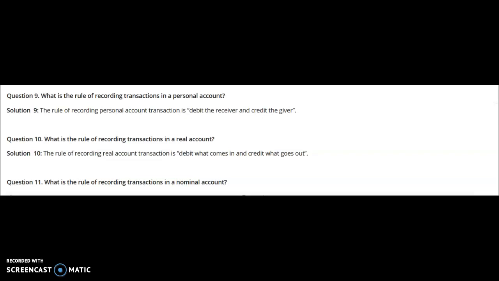And the rule for a nominal account is very simple: debit all losses and expenses and credit all gains and income. If there is a loss or certain expenses, they should be debited, and if there is any profit, gains or income, they should be credited.